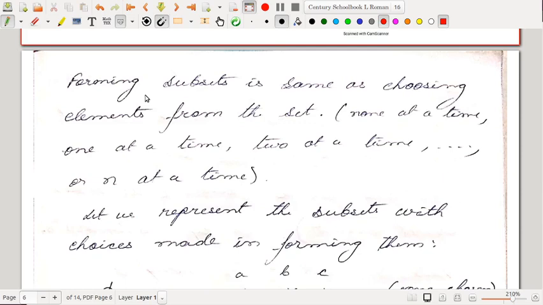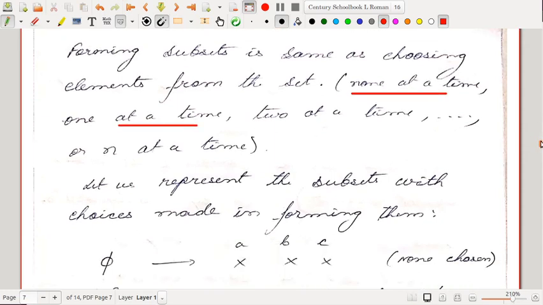So it is the same as saying finding out how many subsets there are is the same as finding out how many ways there are of choosing the elements. Okay, so choosing the elements in what way? None at a time, or one at a time, or two at a time, three at a time, or n at a time. Okay, these are the possibilities.